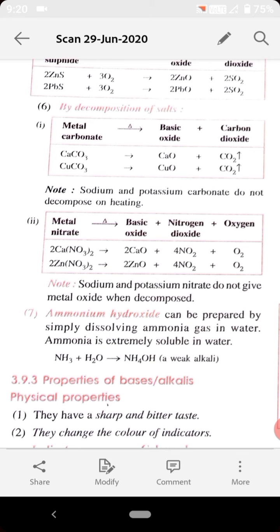One more method is by metal nitrate. As I told you earlier, how the decomposition reaction takes place for carbonate and nitrate. When a metal nitrate undergoes decomposition in the presence of heat, it forms metal oxide plus nitrogen dioxide plus oxygen gas. Here the metal oxide is basic in nature. It means this is a base. So a metal nitrate undergoes decomposition to form a basic oxide plus nitrogen dioxide plus oxygen gas.